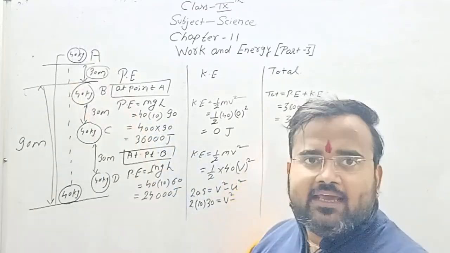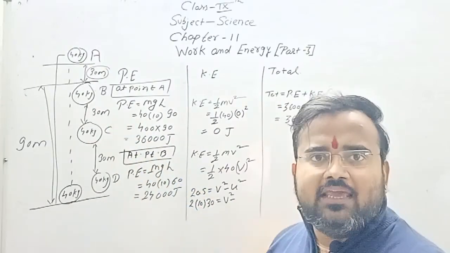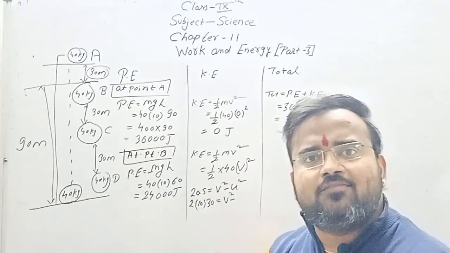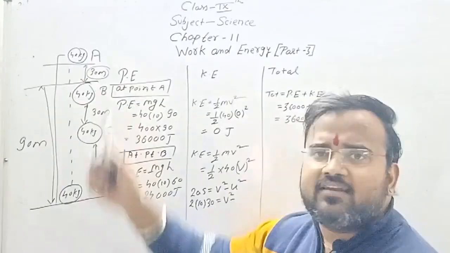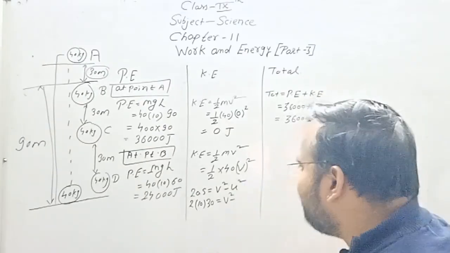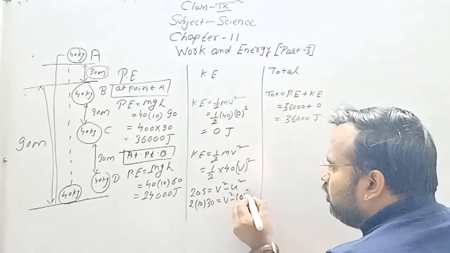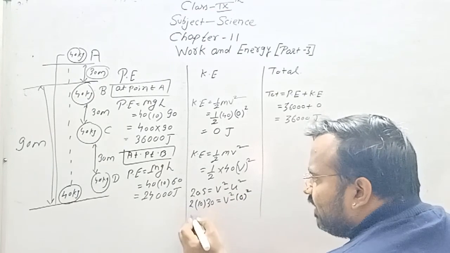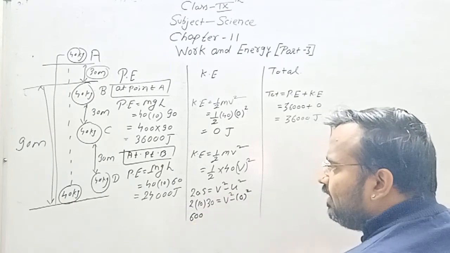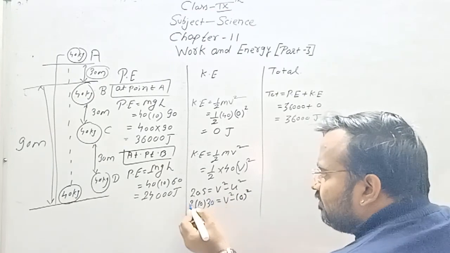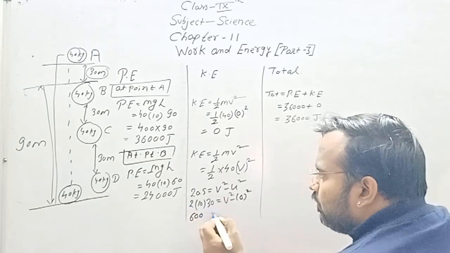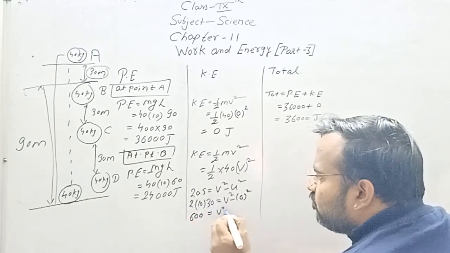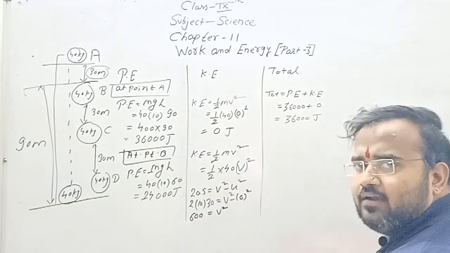At point A, or we can say at point B, the initial velocity will always be 0. Whenever the object is at rest, the initial velocity will always be 0. So it is 0 the whole square. 3 2s are 6, so 600. 3 2s are 6, so 120. And I can write it as V square. So the value of V square is 600.